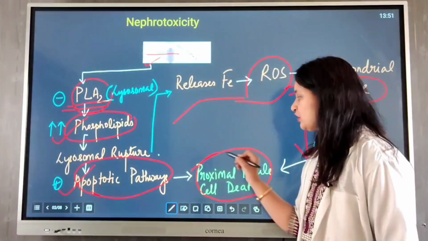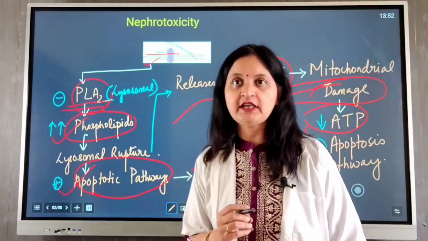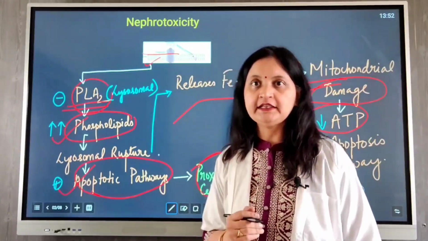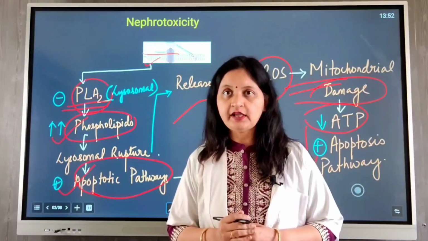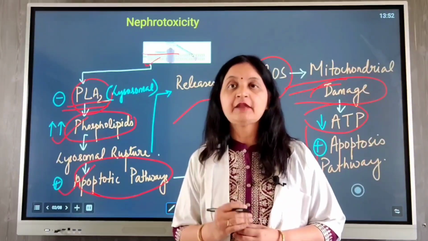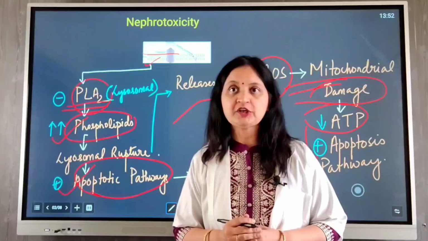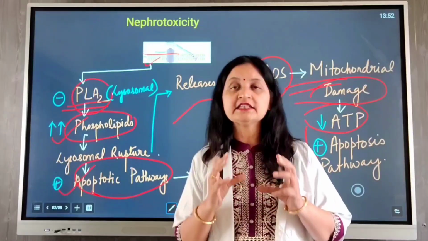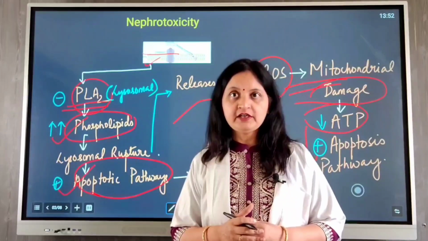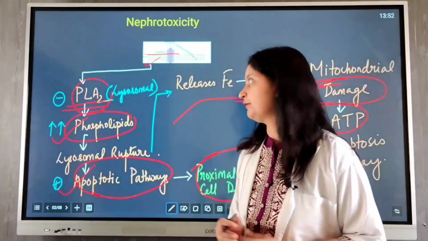This causes renal dysfunction and failure of the kidneys. Clinically, the patient presents with a rise in blood urea nitrogen and creatinine. There can be electrolyte imbalance such as hypokalemia and hypomagnesemia, proteinuria can also occur, and there is a decrease in glomerular filtration rate, which is an indication of renal failure.